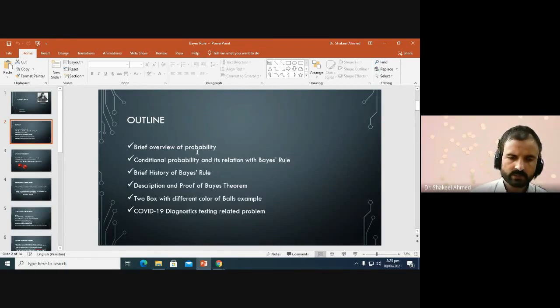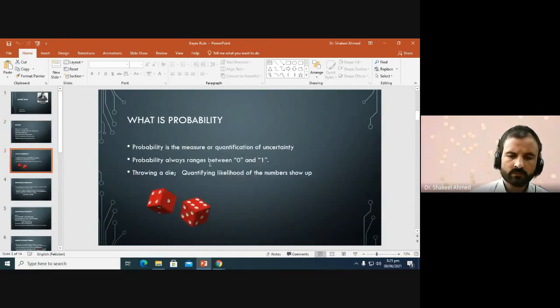So we start with the definition of probability. What is probability? Basically, probability is the measure or quantification of uncertainty. As human life is itself uncertain, we don't know what will happen to us after this moment as we are living. Our lives are also uncertain, and we don't know when our lives will leave us.